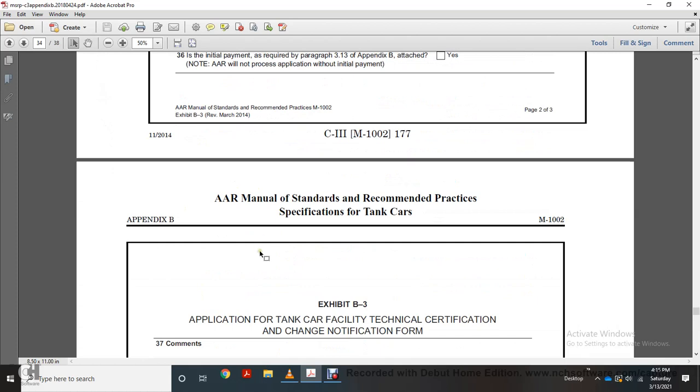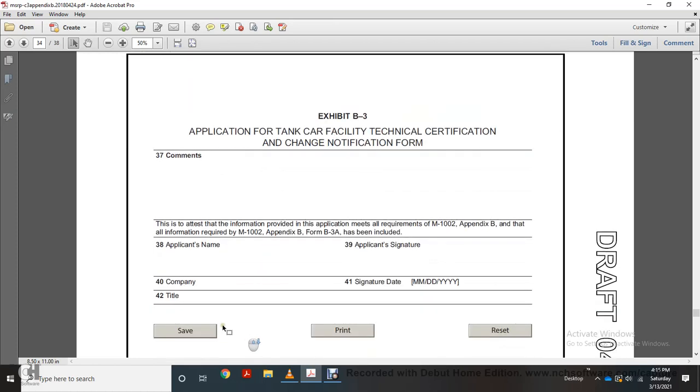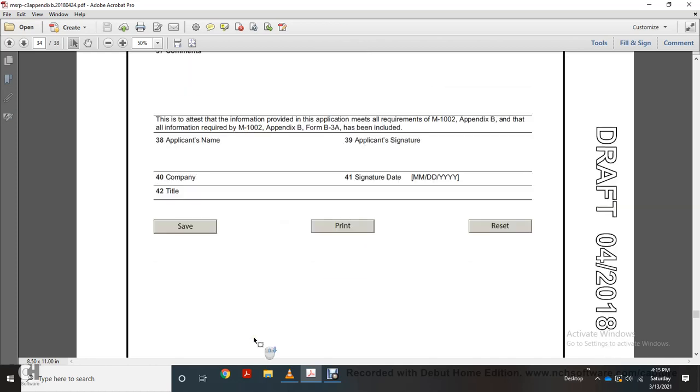Alright, Exhibit B3, application for the tanker car facility technical certification and change notification form. 37, in the comments, it says the information provided with the application meets the manual 1002, Appendix B, with the information from the manual 1002. Appendix B, form B3A has been included. Application name, application signature, company signature, date, title.